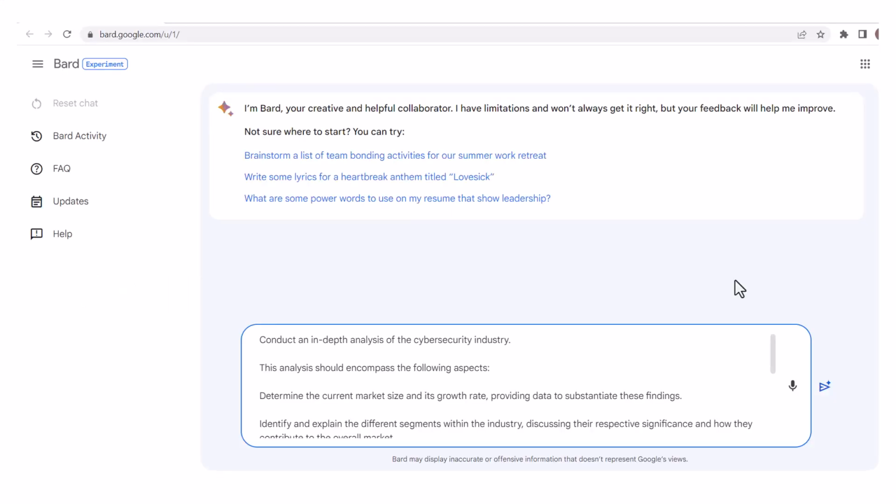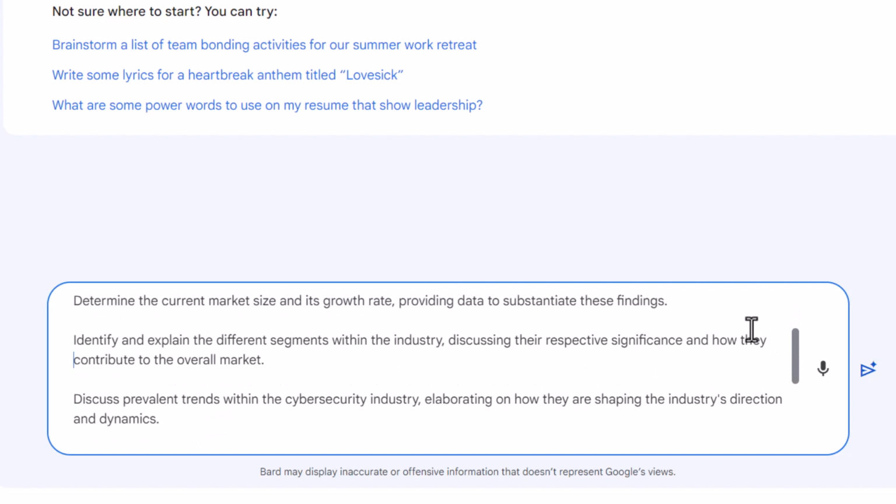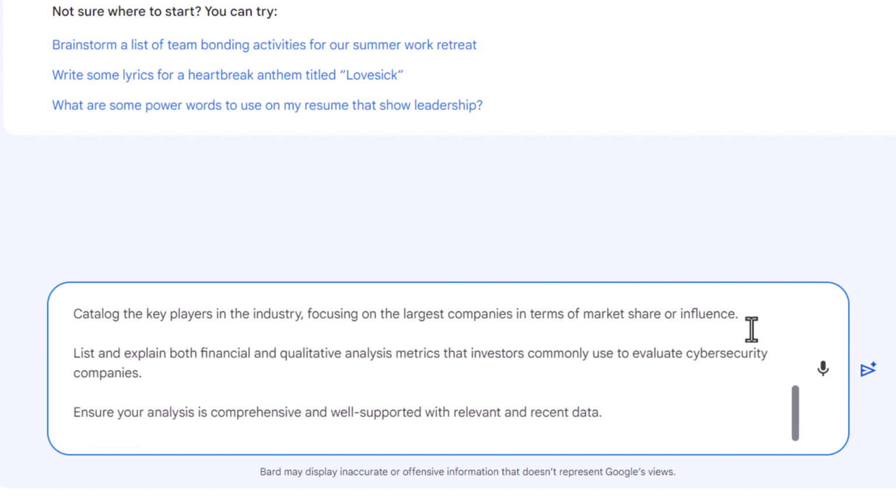In this task, we're going to have Bard write a comprehensive market analysis on the cybersecurity industry. There's some statistics and facts that I want Bard to highlight, such as the market size, the growth rate, different segments within the industry, any relevant trends that are shaping the industry's future. I want a list of the key players, the largest companies, and their share of market influence. And I also want Bard to highlight some of the analysis metrics that investors might use in order to evaluate cybersecurity stocks.